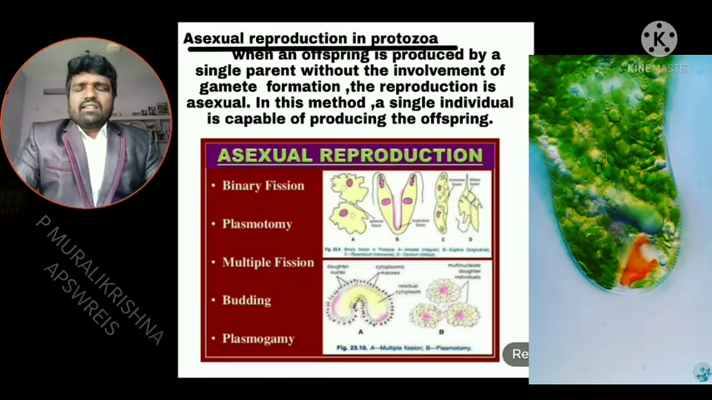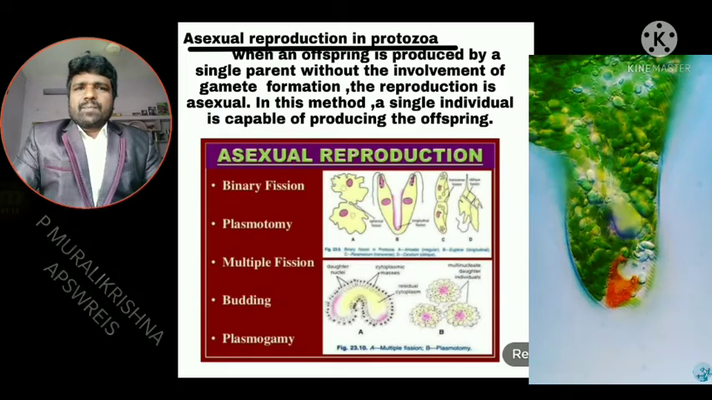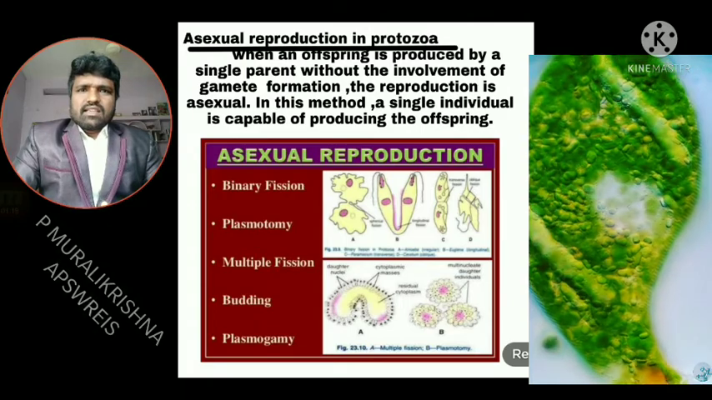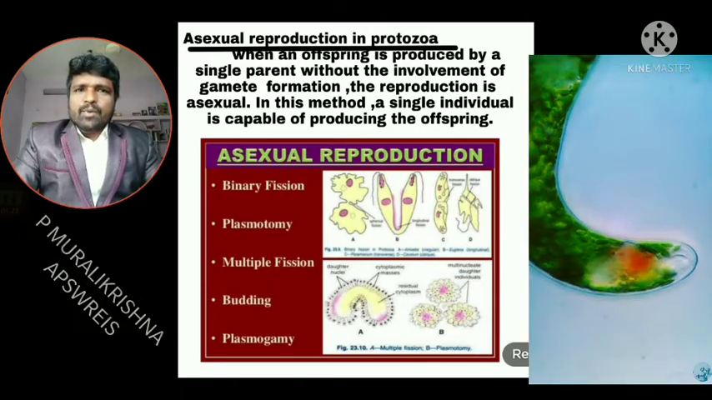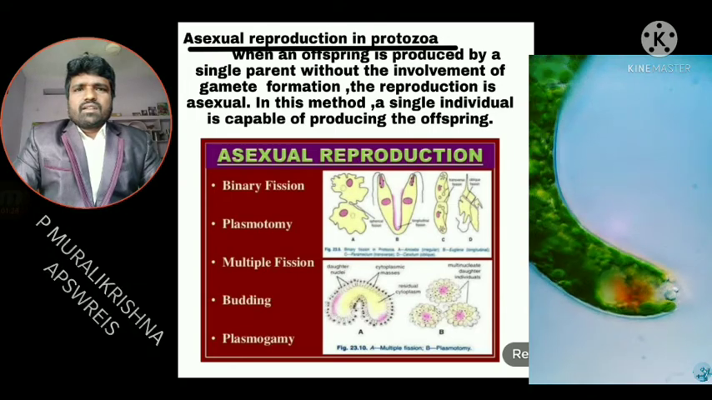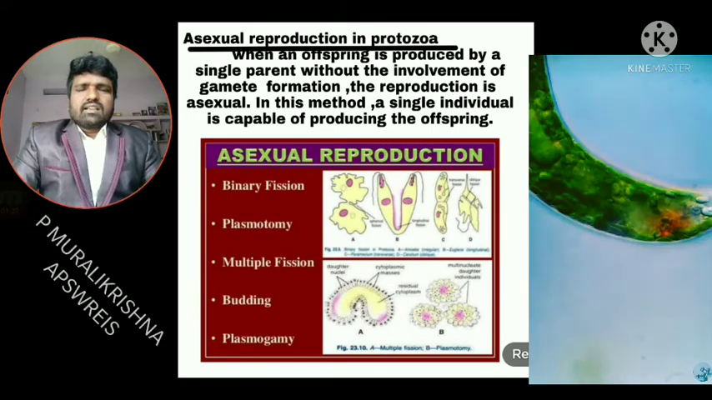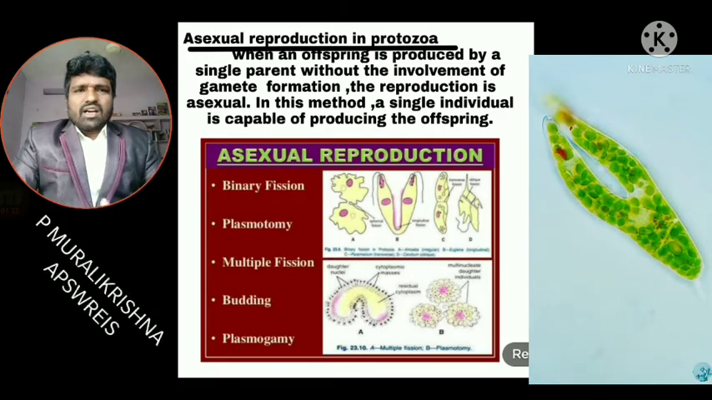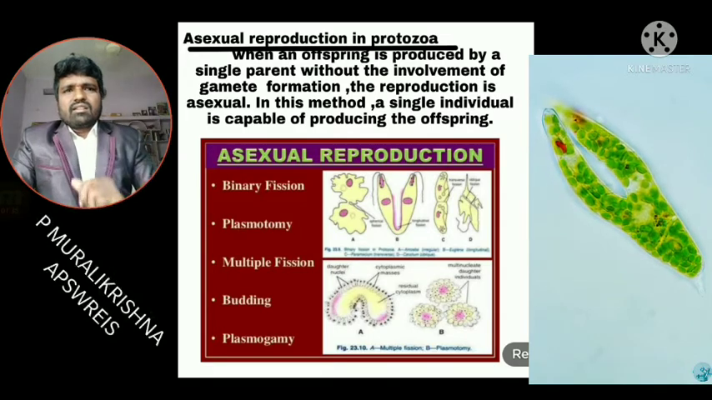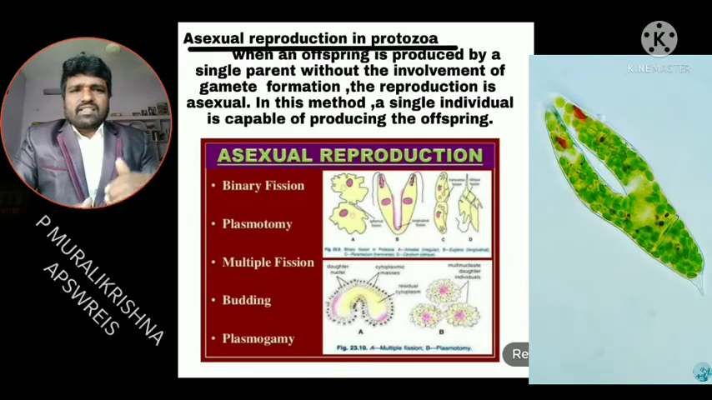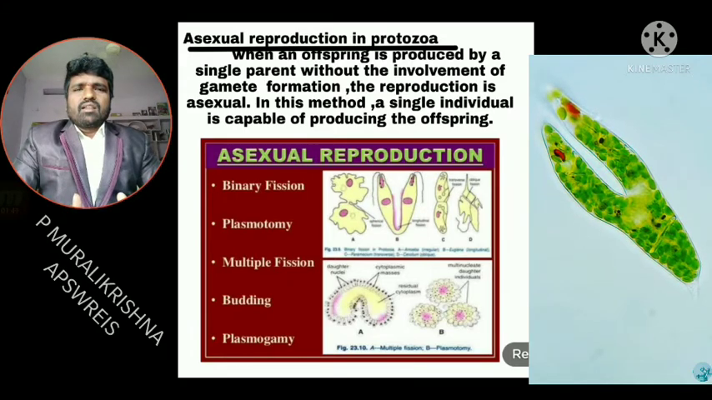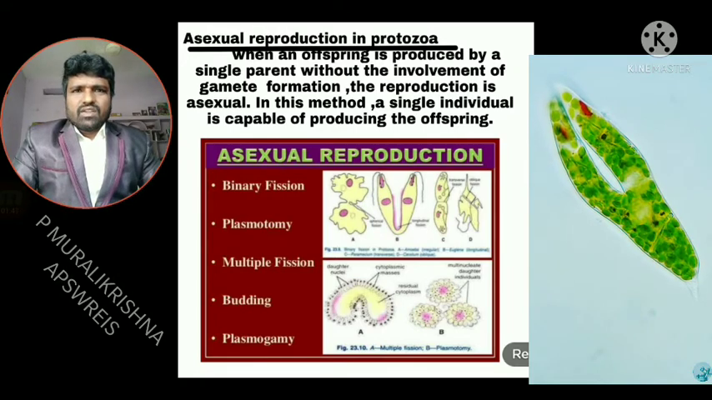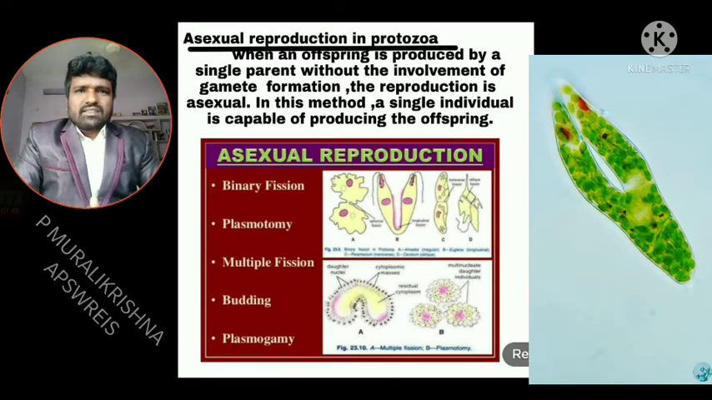In this method, a single individual is capable of producing the offsprings or young ones. That means only a single parent produces the offsprings. This is called asexual reproduction. Please observe the slide. Types of asexual reproduction: binary fission, plasmotomy, multiple fission, budding, plasmogamy, etc. So you understand what is asexual reproduction?